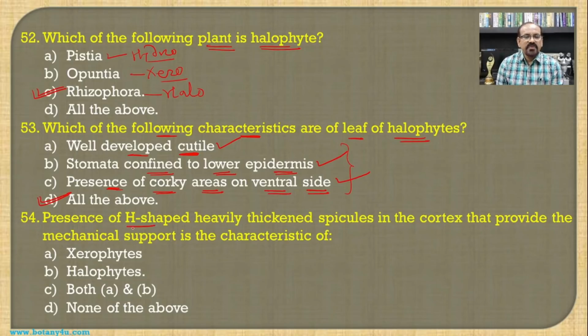Then presence of H-shaped heavily thickened spicules. So keep in mind, in the cortex that provides the mechanical support, this is a characteristic feature of halophytes. Such spicules which are present in the cortical region of the stem are a characteristic feature of the halophytes.